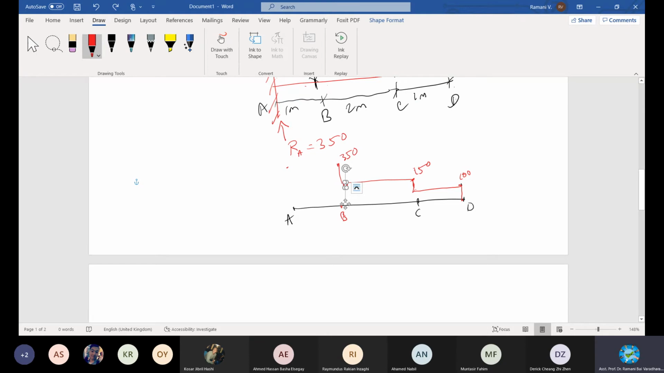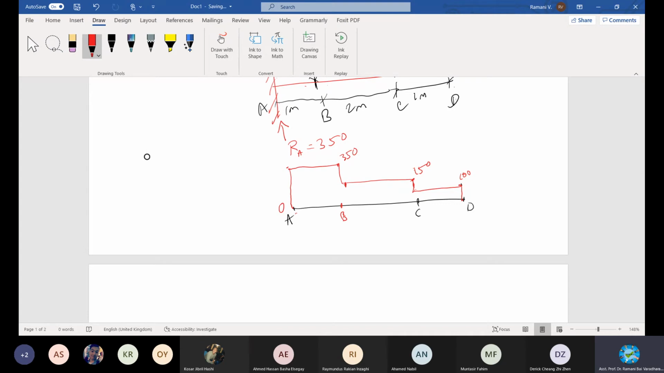Okay, you can complete some, and then from here it is reaching here. At B, it reaches a negative 350 reaction. Because of the reactive force, it is changing, reaching to 0, okay, the value 0. This is how you are drawing.